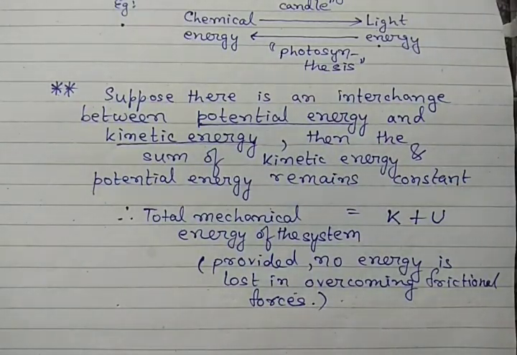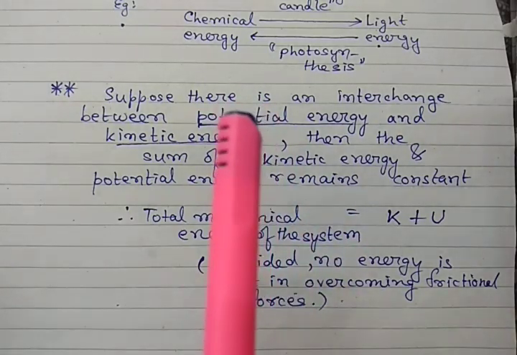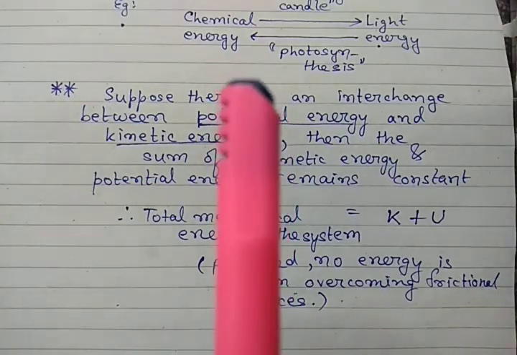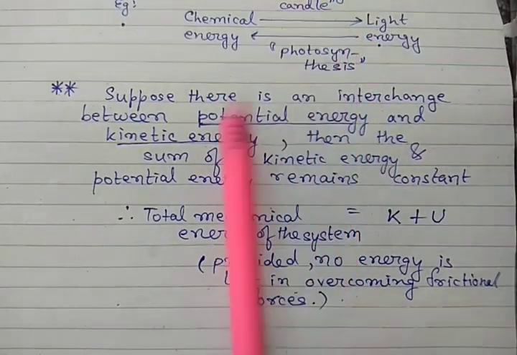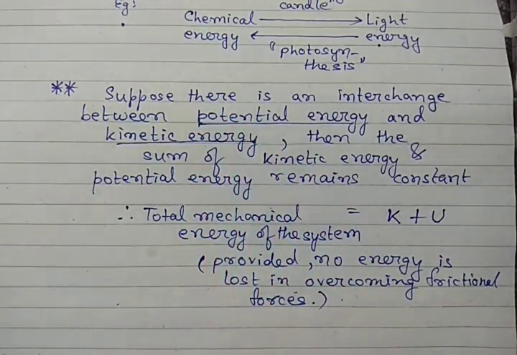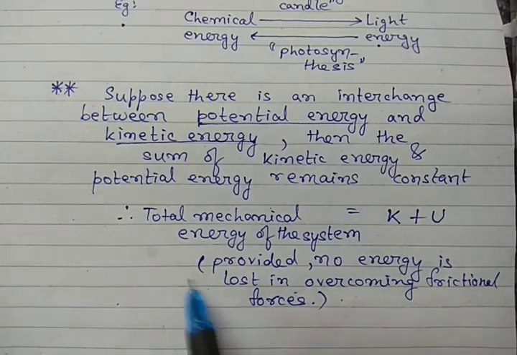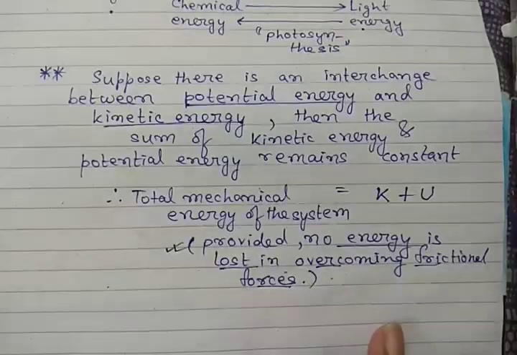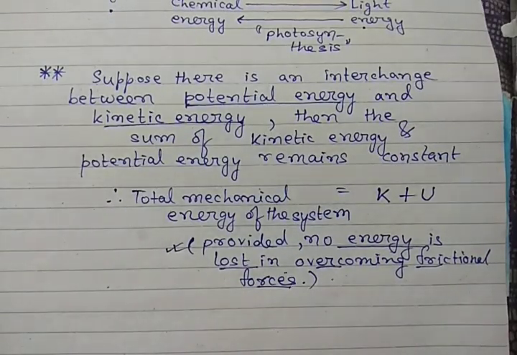We have already studied that mechanical energy is the sum of kinetic energy and potential energy. At this position the body has only potential energy because it is at rest. Here kinetic energy is 0. Now when it is free falling, the potential energy is being converted into kinetic energy. The entire potential energy possessed by the body is converted into kinetic energy, provided that there is no loss of energy in overcoming frictional forces. Obviously air provides friction, so there will be some loss of energy.